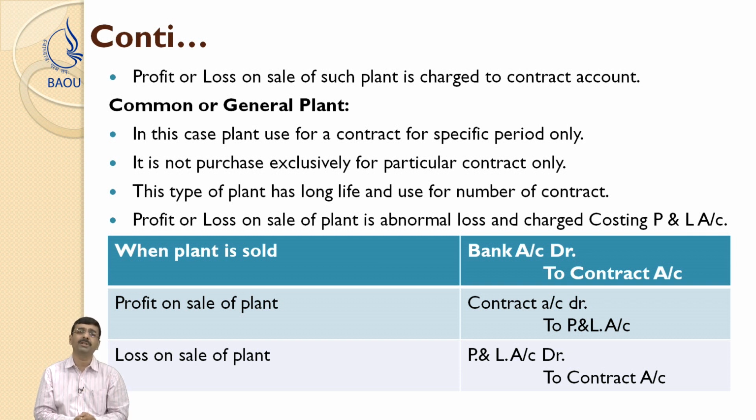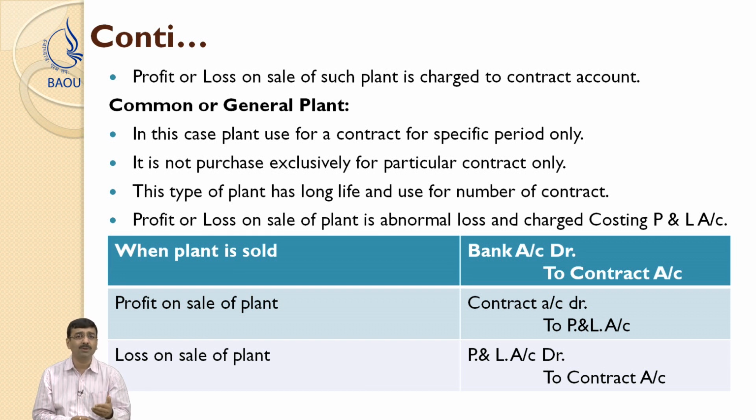Now in case of a common or general plant. Common or general plant means the plant or machinery is purchased not precisely for one particular contract, but the company has a large number of contracts, and this machinery would be utilized for all the contracts. So the plant and machinery has not been purchased precisely for one contract, but for common use. For n number of contracts, the same machinery will be utilized. Second, they need to identify how much period this common plant has been used for the respective contract only. On that basis, they need to find out the depreciation value for the respective contract.